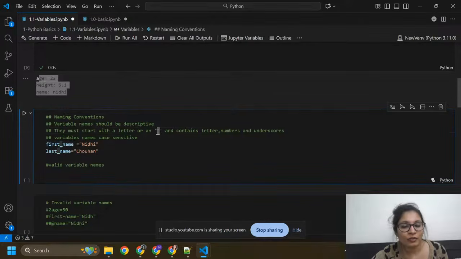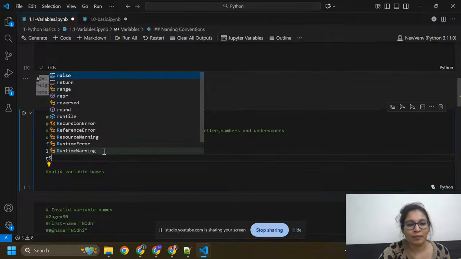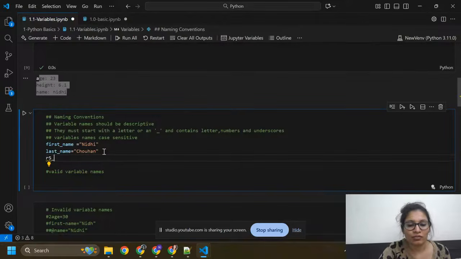They can contain letters, numbers, and underscores, like a letter, a number, an underscore, and again a number. This is also a variable.